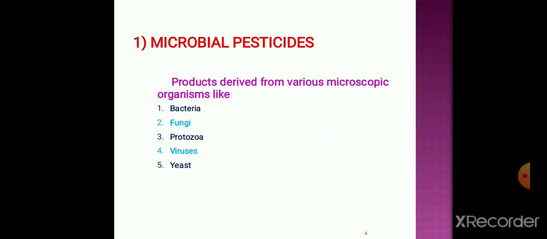These microbial pesticides are products which are derived from various microscopic organisms. These microscopic organisms are called microorganisms, and these can be bacteria, fungi, protozoa, virus, and yeast. It means the products or chemicals which are derived with the help of these microorganisms are called microbial pesticides.